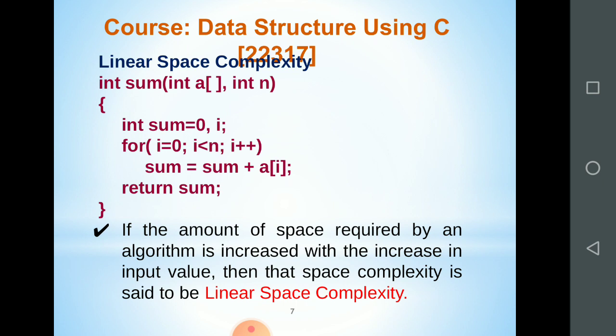So here in this program, some of the variables are the same: sum equal to 0 is there, and integer array a is there. The memory space required by I is also constant. But here the value of n depends on the number of elements in the array. For I equal to 0, I less than n, n is taken from the user, so it is unknown to the implementer. We are coding, so we are the implementer implementing the program, but we don't know how many elements the user can insert.